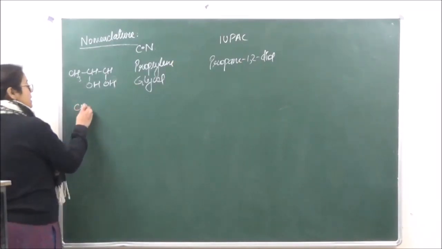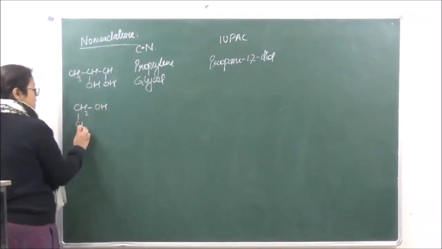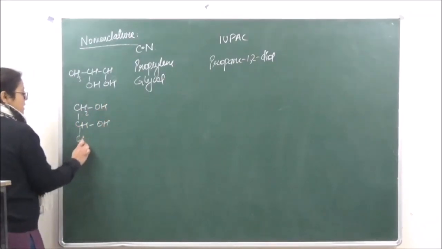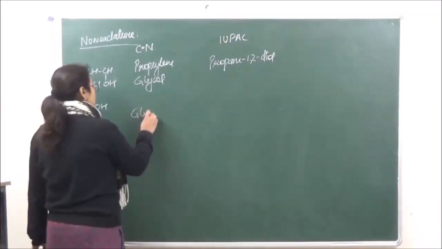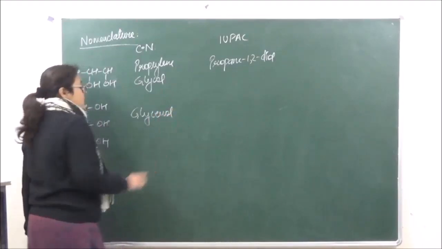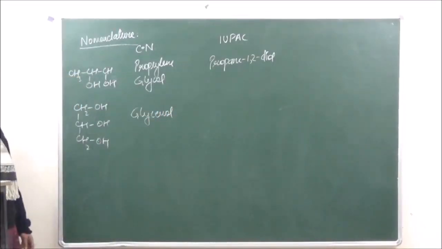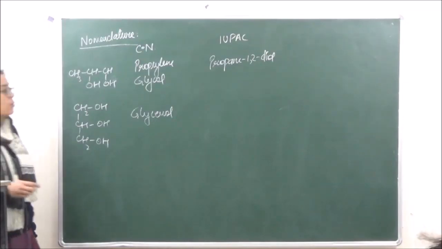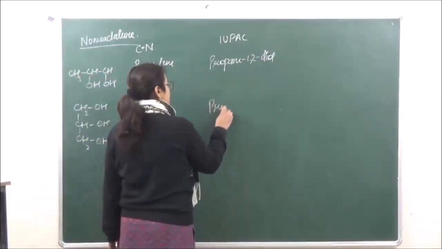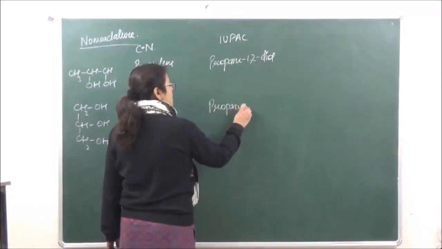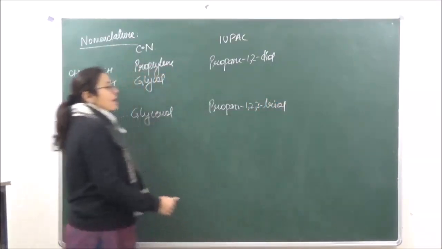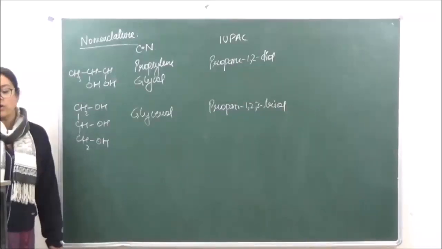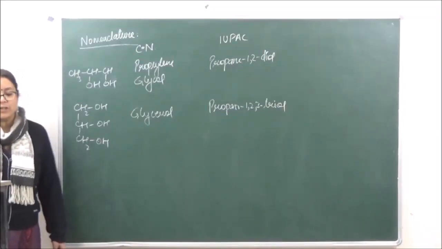And if we have glycerol, glycerol is CH2OH, CHOH and CH2OH. The common name of this is glycerol. Okay, and what is going to be the IUPAC name? Propane 1,2,3-triol. So in a similar manner, we can also do the nomenclature of phenols.